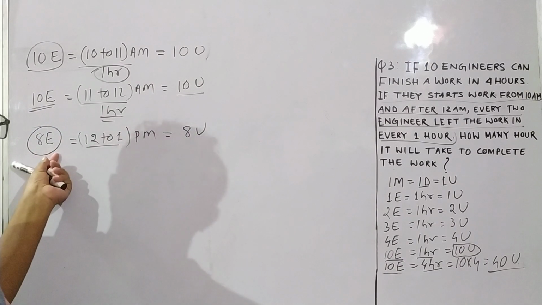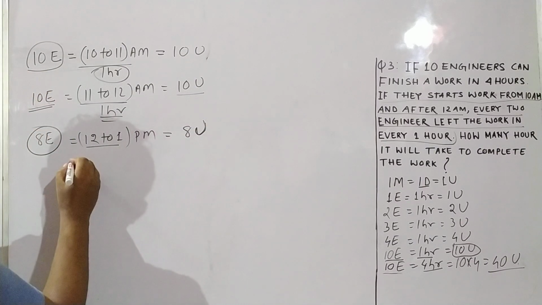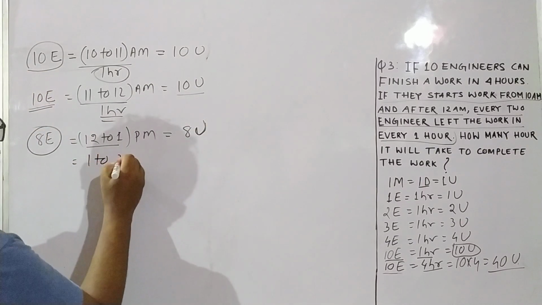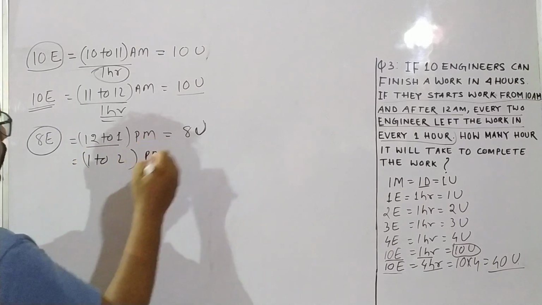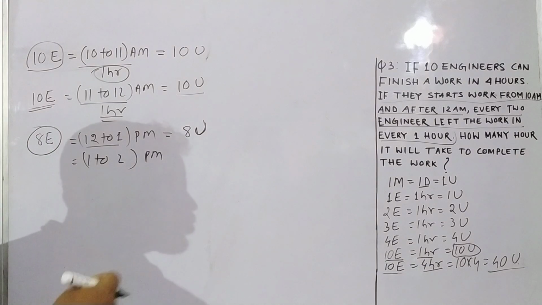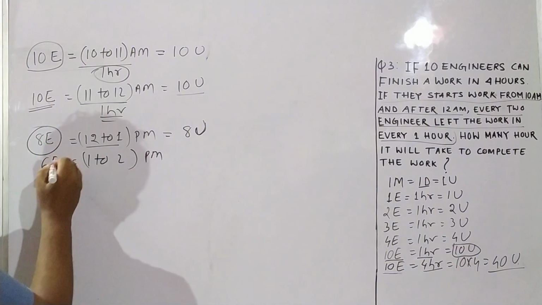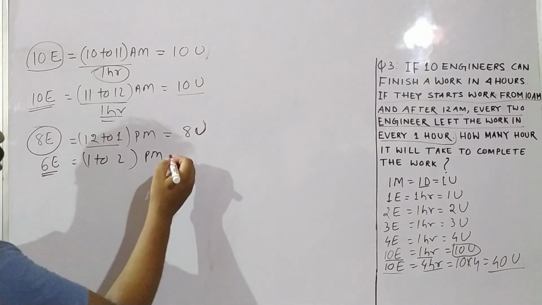So 8 engineers are able to do 8 units of work. Again, from 1 to 2 p.m., 2 engineers leave per hour, so 8 minus 2 is 6 engineers.